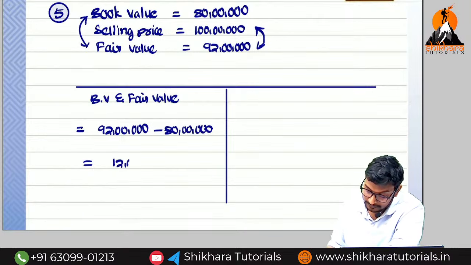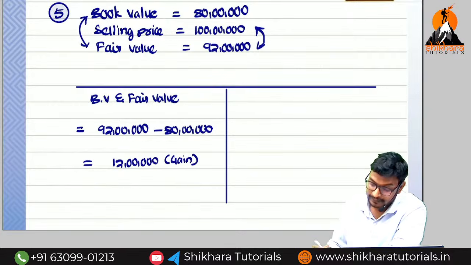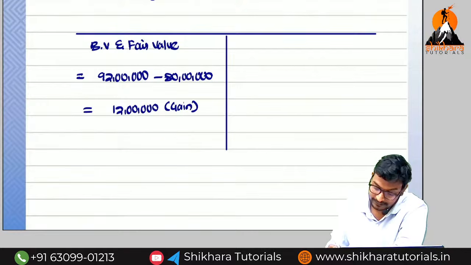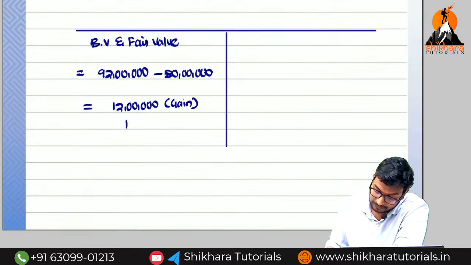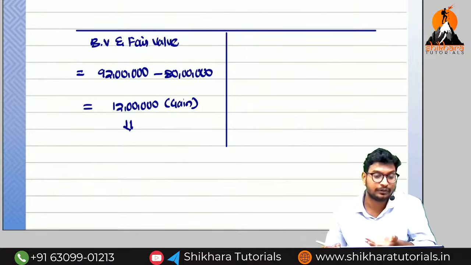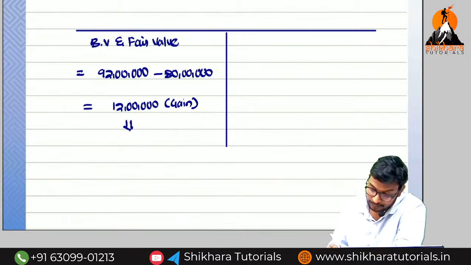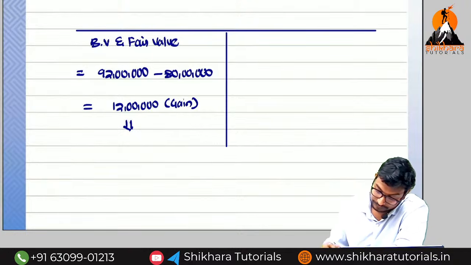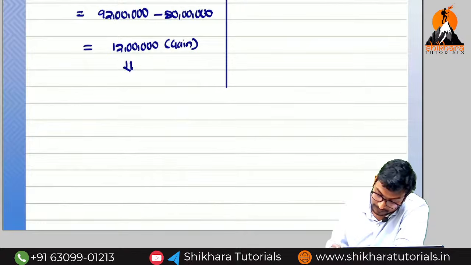How much are we going to get? 12 lakhs. So 12 lakhs is the gain. Immediately transfer to the P&L account. This is the correct profit, the right profit. This much only we need to say. This much amount of profit you need to realize, but you are getting more profit. So immediately